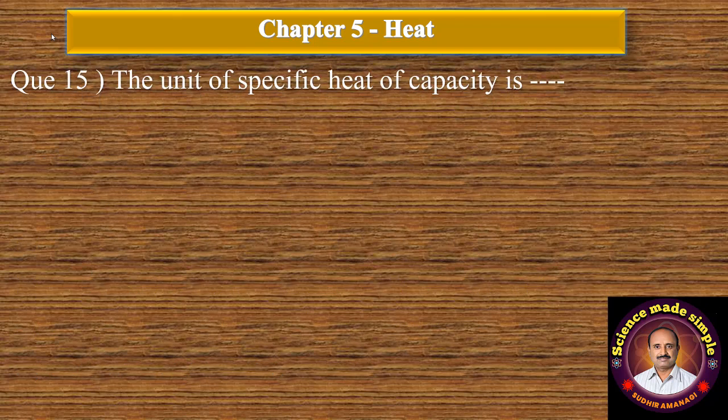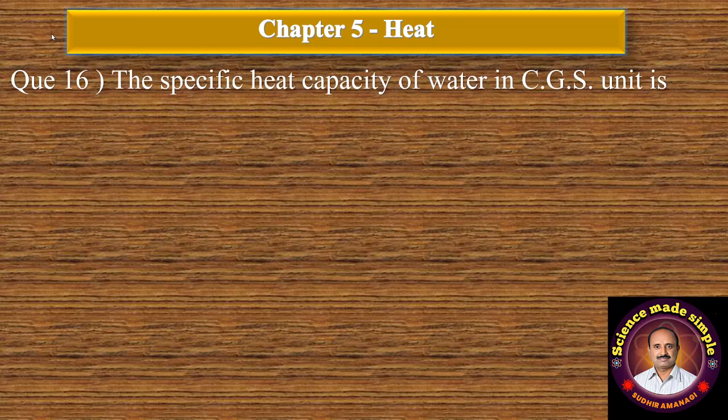Question number 15. The unit of specific heat capacity is option A kilocalorie, B joule per kilogram degree Celsius, C option calorie per gram degree Celsius, D calorie. Correct option is option B, joule per kilogram degree Celsius.